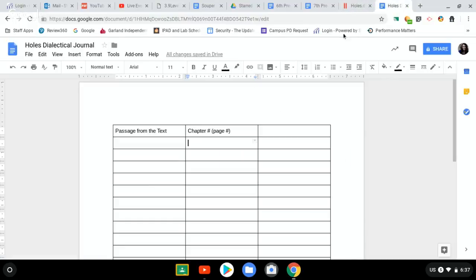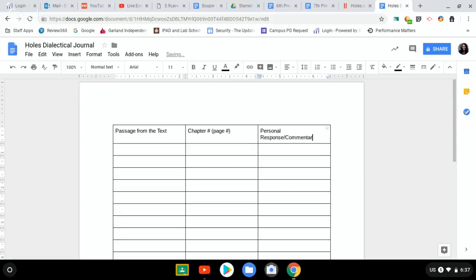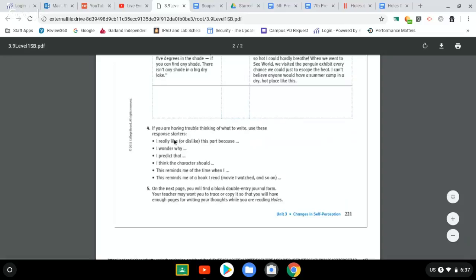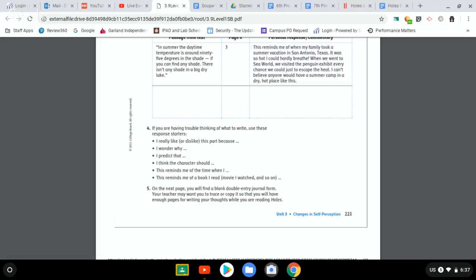So we're going to go back into our dialectical journal. We're going to write personal response / commentary. And let me show you how easy this is to do. Under step 4, if you're having trouble thinking about what to write, they give you sentence stems. It could be as simple as saying, I really like this part because it reminds me of, or I predict that Stanley is going to blah, blah, blah, or I think the character should make this choice, or it reminds me of when I watched the movie and this happened.